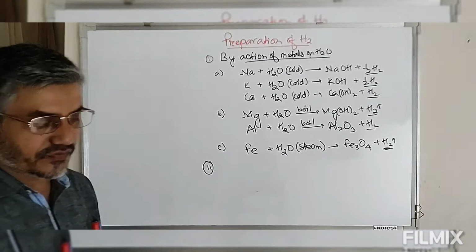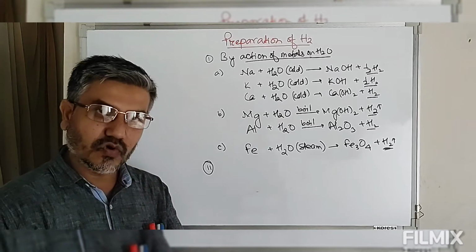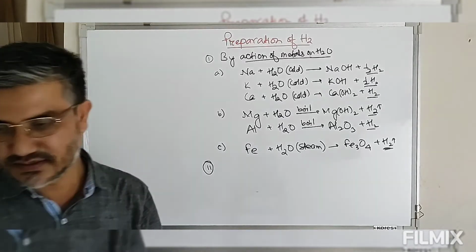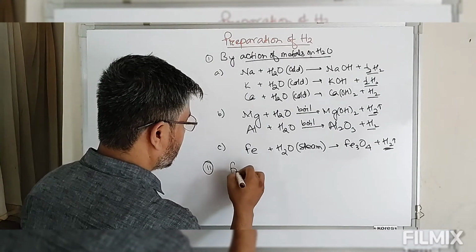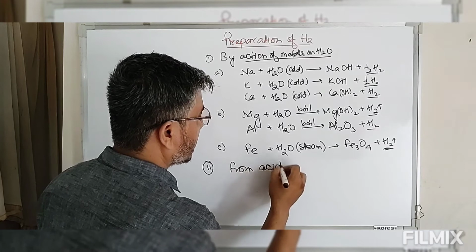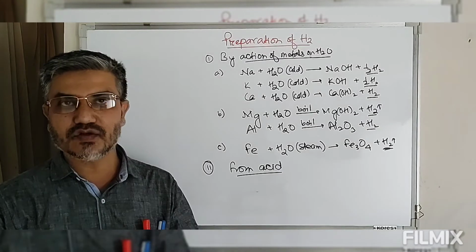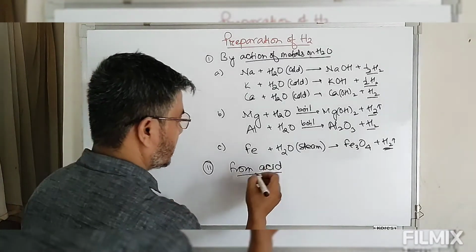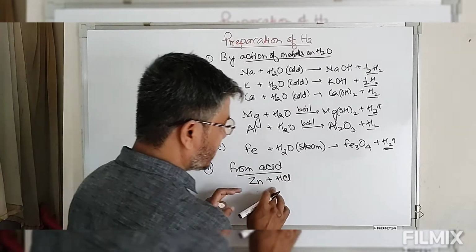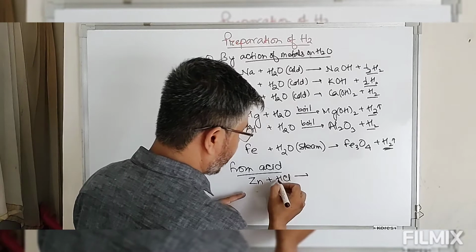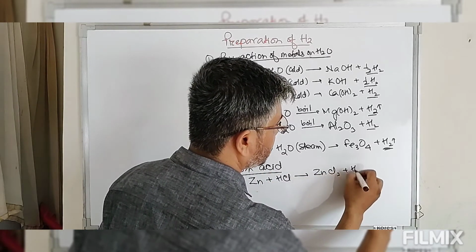Second, from the action of acids. Now there are some reactive metals. These reactive metals displace hydrogen from acids. Like look at this, we have zinc metal. Suppose this is dissolved in HCl, this is an acid. When hydrogen is displaced by zinc, we say zinc chloride is formed plus hydrogen gas is formed.